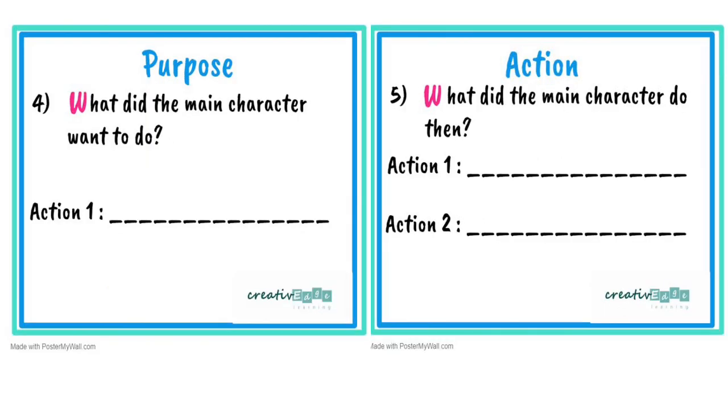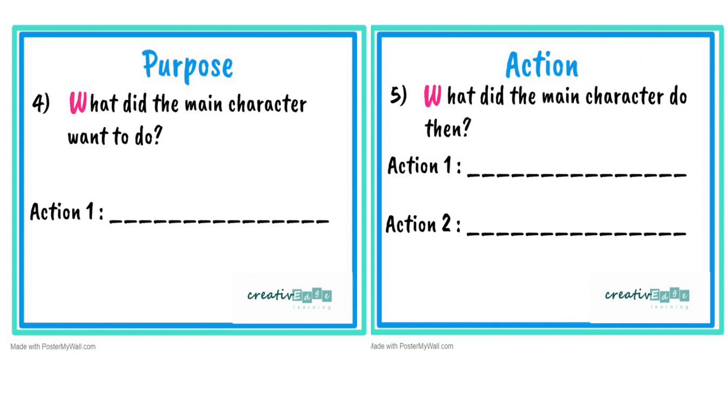Next comes purpose. Purpose meaning what did the main character want to do. So with what purpose is the main character present in the picture? What does he want to do? Okay, action, what is he doing? What did the main character do?